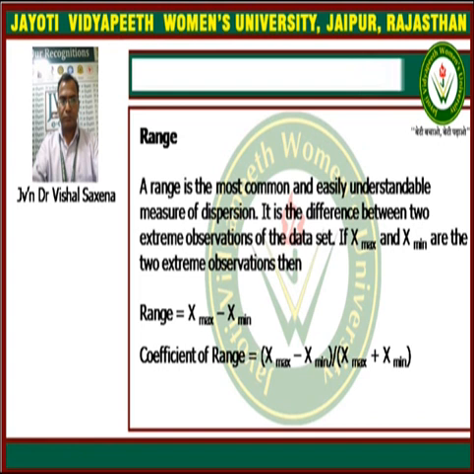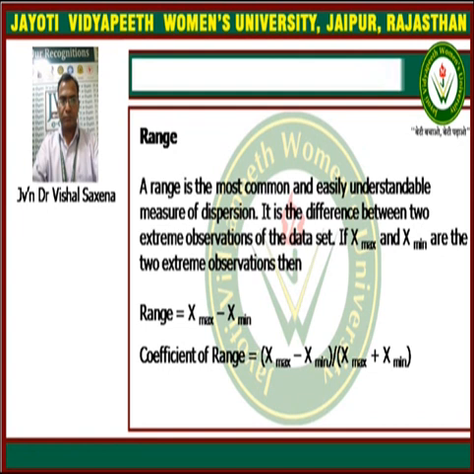But in the range we have only two values, the maximum and the minimum data value, therefore it is not a reliable measure of dispersion.